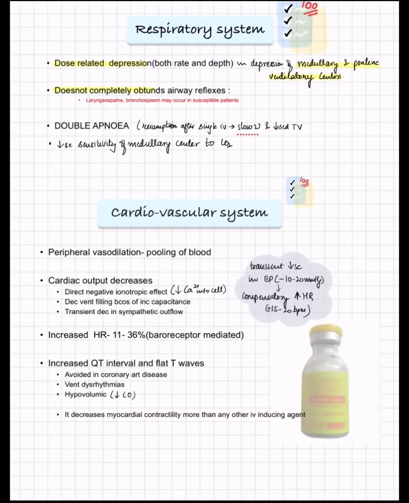Coming to its effect on respiratory system, it causes dose-related depression in both rate and depth of the ventilation. How so? By depression of medullary and pontine ventilatory centers. Also very important is it does not completely obtund the airway reflexes, which was the case in propofol. In propofol, they were completely obtunding the airway reflexes, and that was suitable for LMA. But here it might cause bronchospasm and laryngospasm in patients who are susceptible to reactive airway diseases or have asthma.